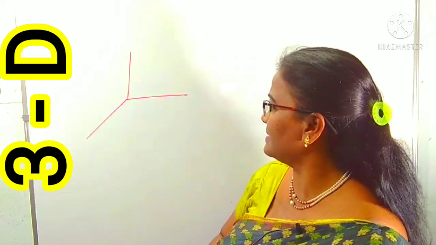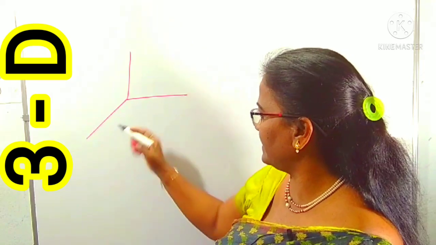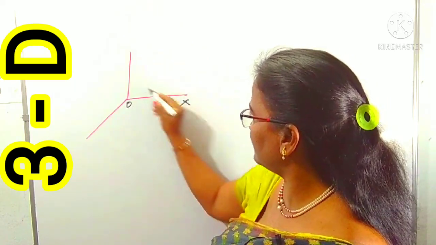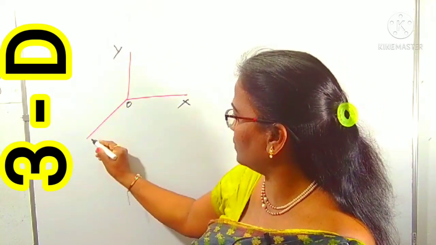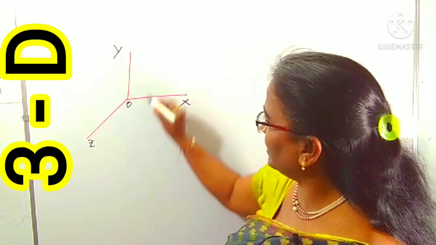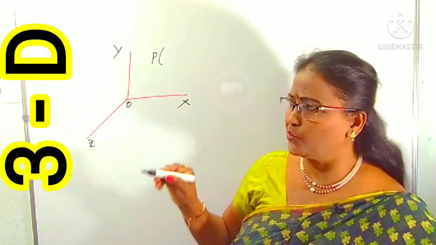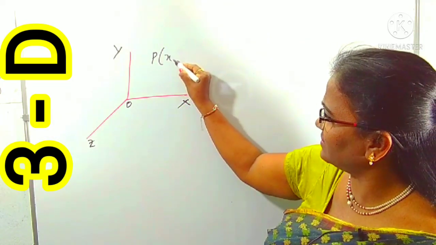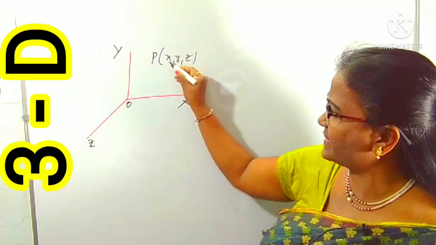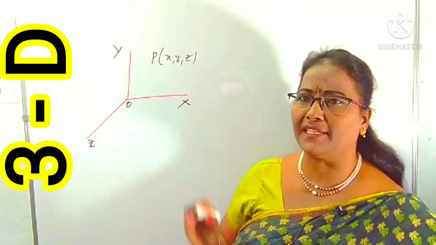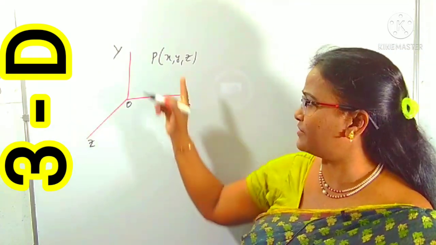This is the x-axis, OX, and the y-axis, OY, and OZ is the z-axis. If you take any point P in this space, it has three coordinates, x, y, z, where x, y, z indicate the x coordinate, y coordinate and z coordinate of P.